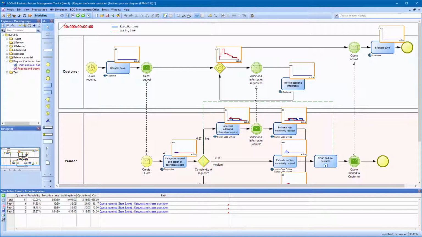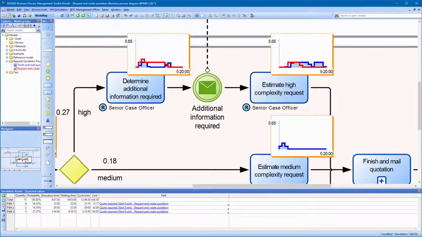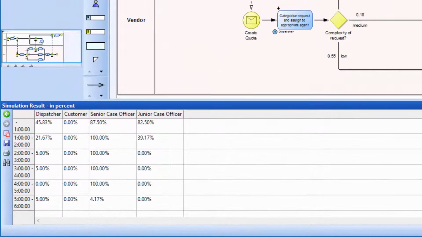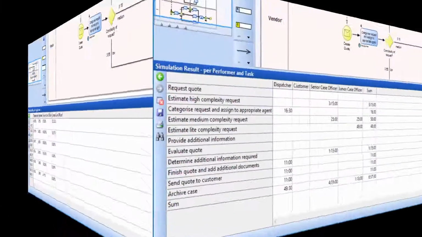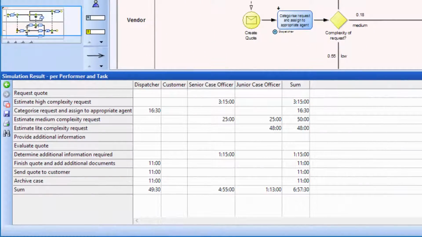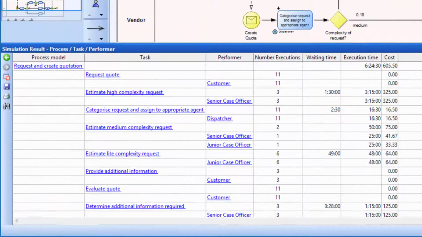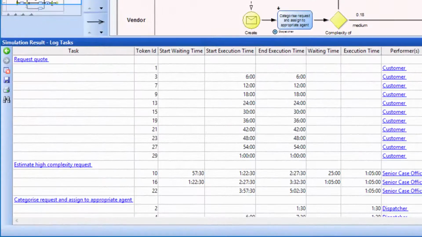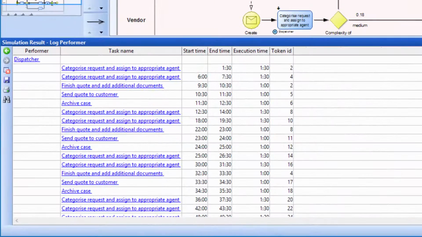Another result type shows waiting and execution times as small diagrams directly in the process model. Other reports show the workload of each performer per time interval, a matrix view of tasks and performers, and a breakdown of process times and costs, which allows a detailed analysis of different executing roles and their cost implications on the process. Additionally, full simulation logs enable the creation of own report types.